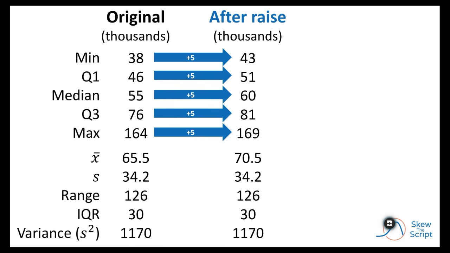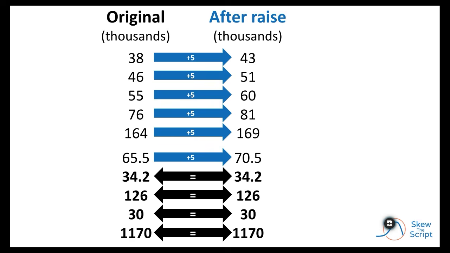In addition to the 5-number summary, we can also look at various measures of center and spread, which we can see below. Just like each part of the 5-number summary, the new mean was 5 units higher than the original mean. So we can see that our two measures of center, the mean and median, both shifted up with the rest of the data set.